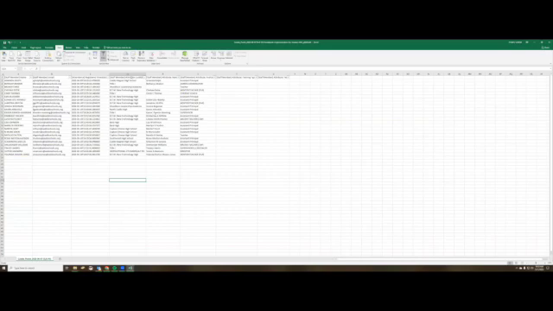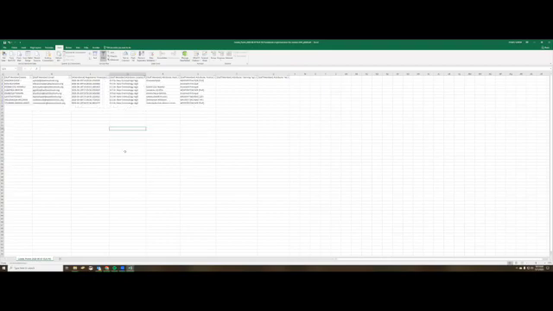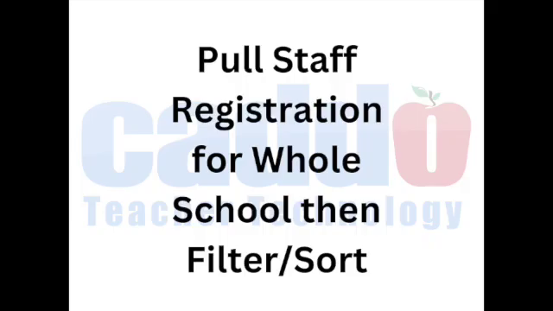I want to filter by location, staff location. And I'm going to click that little drop down arrow right here on staff location. Then this says select all. I'm going to unselect all, and then I'm going to select my school. So we're just going to go with BTW for this video. I'm going to say okay. And it shows you the people that are registered for BTW.